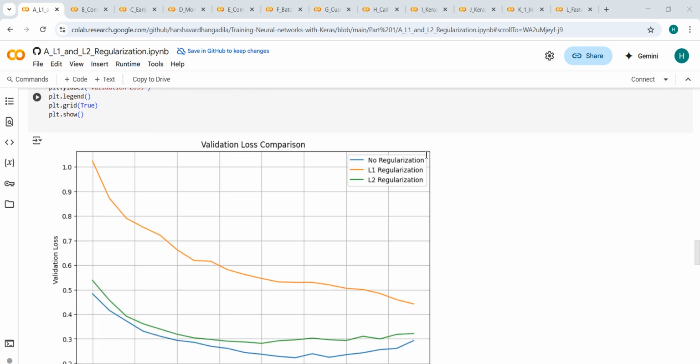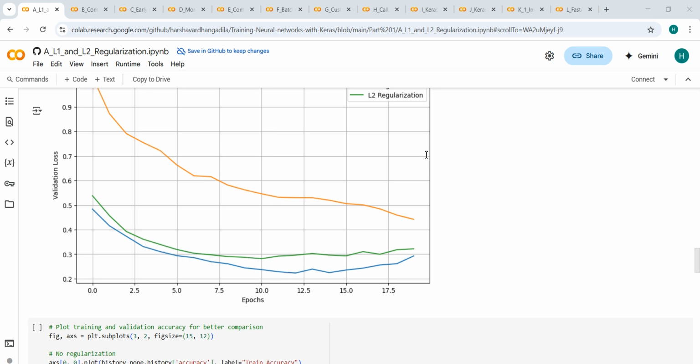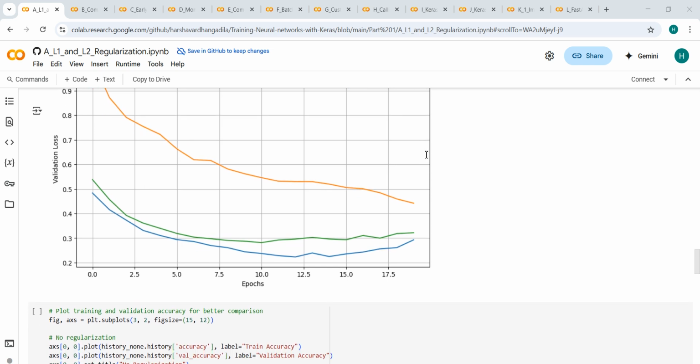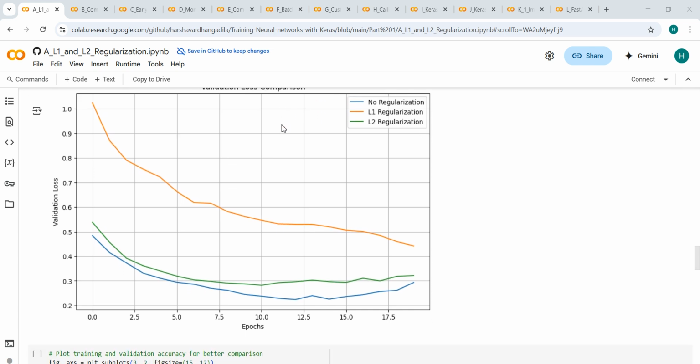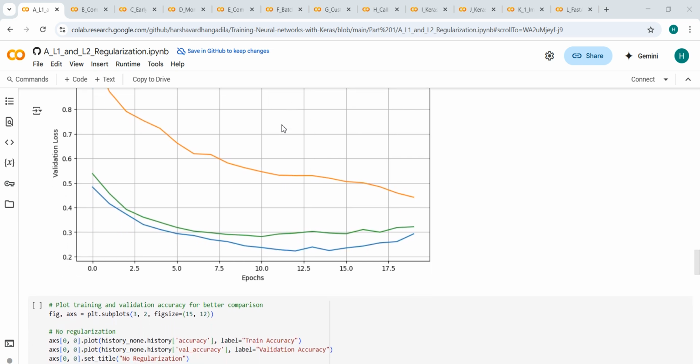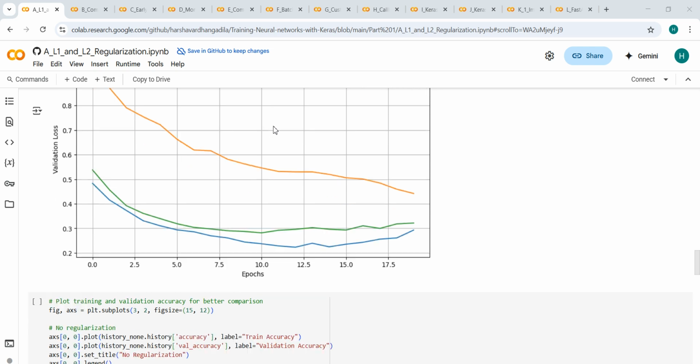And then here we can see the validation loss curves. The L2 regularized model generally achieves the lowest loss, whereas the L1 has slightly higher loss due to its sparsity pressure. The unregularized model tends to have the most unstable validation loss after 10 to 12 epochs.